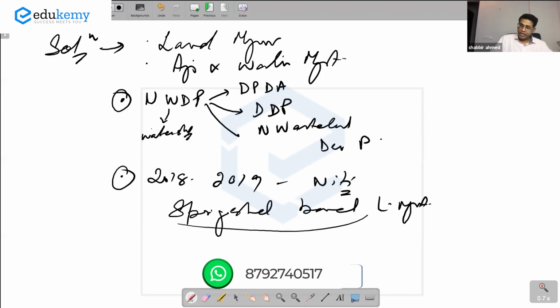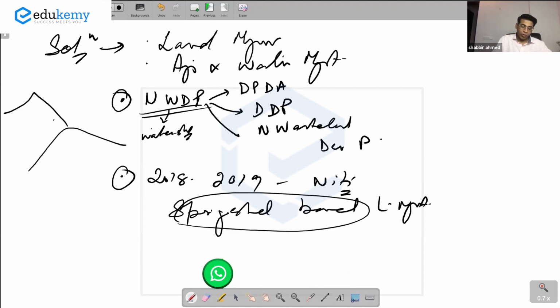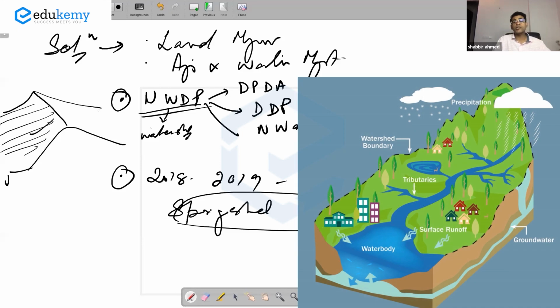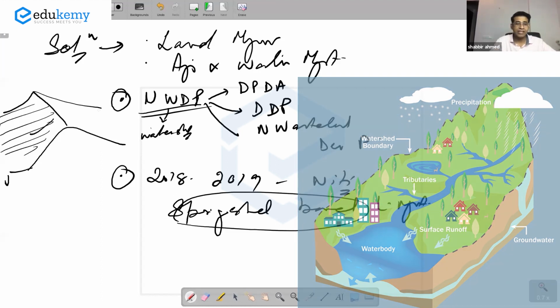So spring shed is a bit different from watershed. Watershed, I hope you remember, it is an elevation with a crest area. It includes catchment, the slopes, the river. ये सारा आपका watershed हो गया. Watershed is essentially that geohydrological basin, starting from the crest of the mountain, including the slopes, the basin, the river, and all the activities inside that.